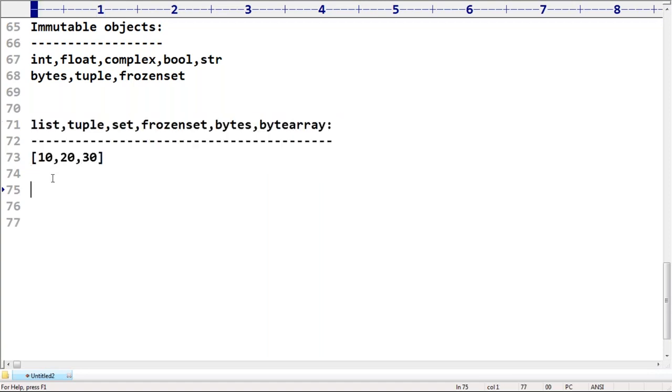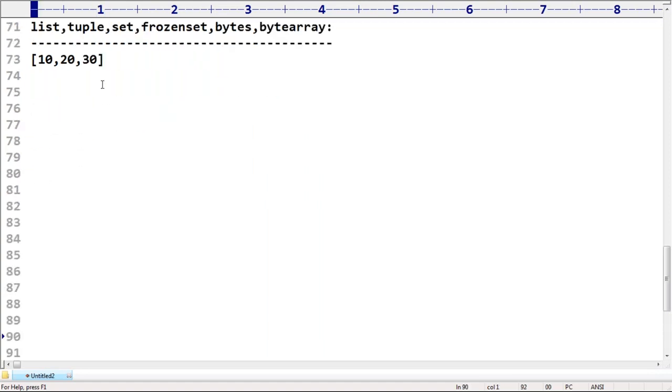Remember that. But sometimes what will happen? I want to represent a group of objects as key value pairs. If you want to represent a group of objects as key value pairs, then we should not go for list, we should not go for tuple, we should not go for set, frozen set and so on. To handle such type of requirements, we can go for the dict concept, right? Are you able to understand?